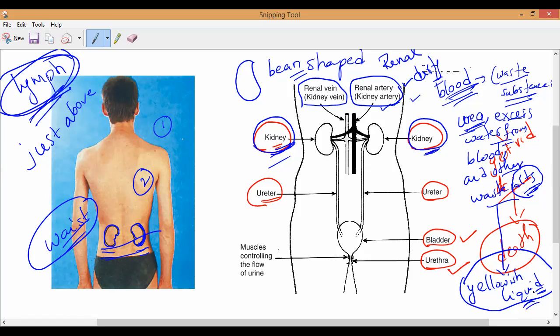This yellowish liquid, what do we call it? Urine. Whatever urine we pass every day, that is the yellowish liquid. Do you understand? That is why, if you feel the urge to use the toilet, don't store urine in your body. Whenever you feel it, you need to send it out. This is not from the textbook, I am telling you generally. If it is stored in the urinary bladder, it will contain so many poisonous substances.